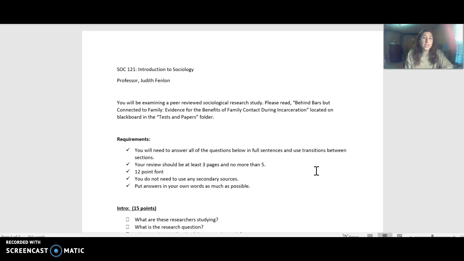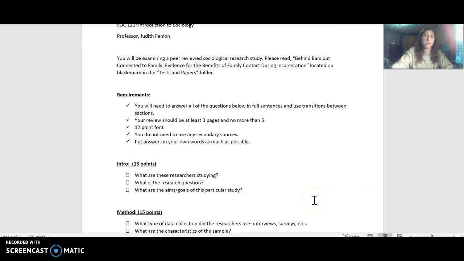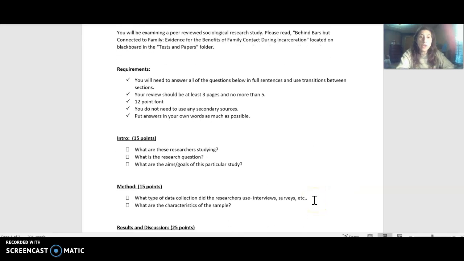So you will need to answer all of the questions below. This needs to be at least 3 pages and no more than 5. If you feel that you need to do it in more than 5, that's okay. Just try to keep it to 5. Use 12-point font. You are not required to do, in fact, not encouraged to do any additional research. Okay, no secondary sources. This paper is solely based on this article that I provided. And as always, please put answers in your own words as much as possible. I am not looking for a lot of quotes. I am looking for you to synthesize the information and put it in your own words.